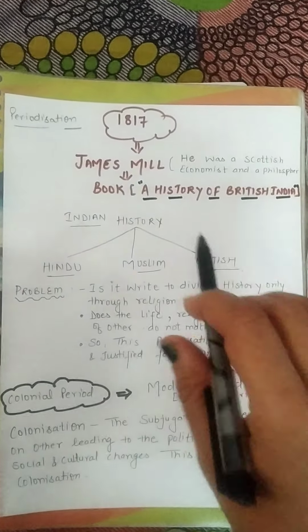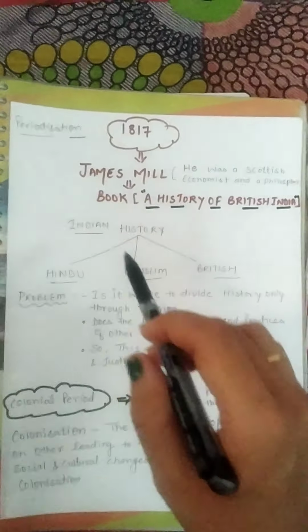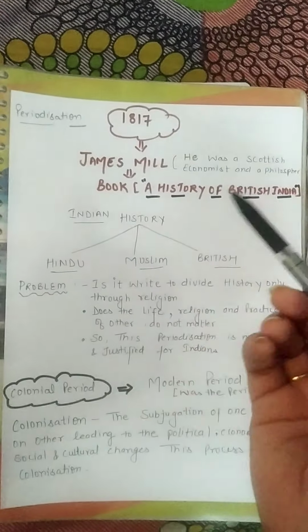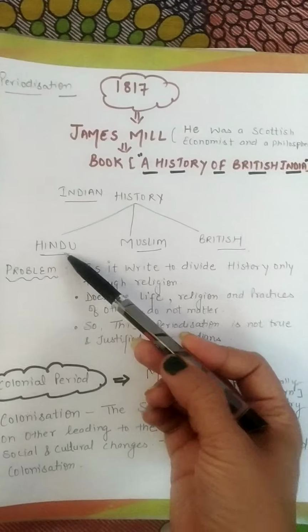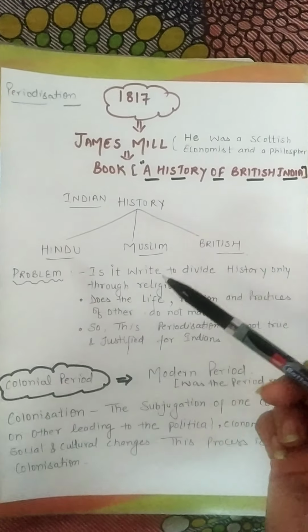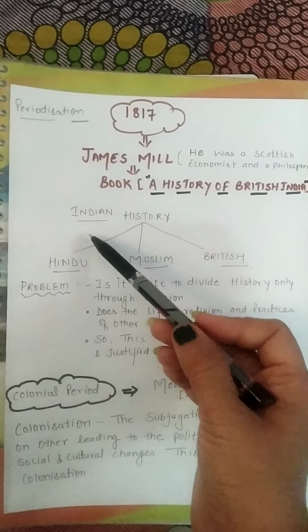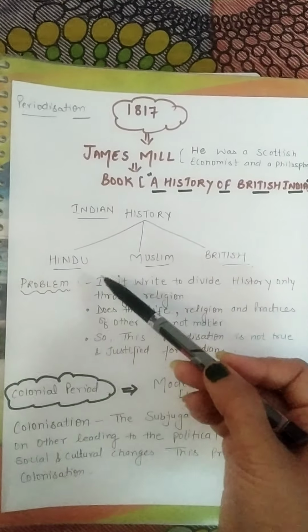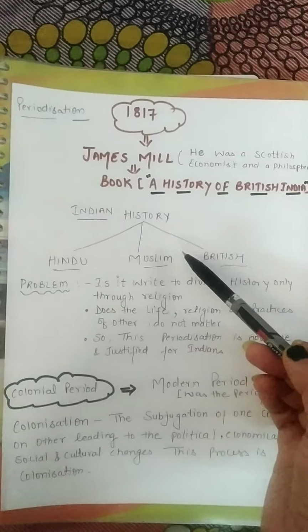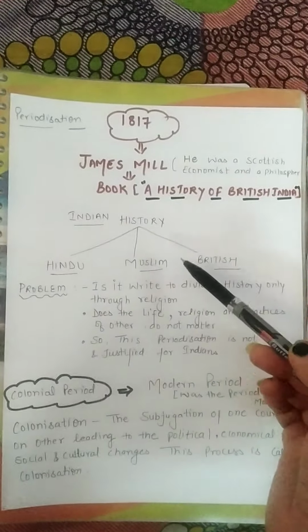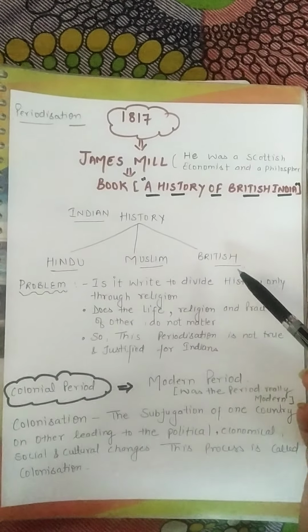He periodized Indian history as per his vision into 3 categories: Hindu, Muslim and British. He said that in the ancient period in India almost all rulers were Hindu, in medieval almost all were Muslim, and now this period can be called the British period.